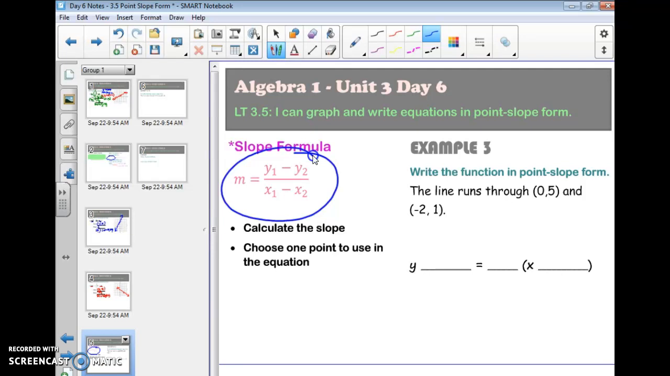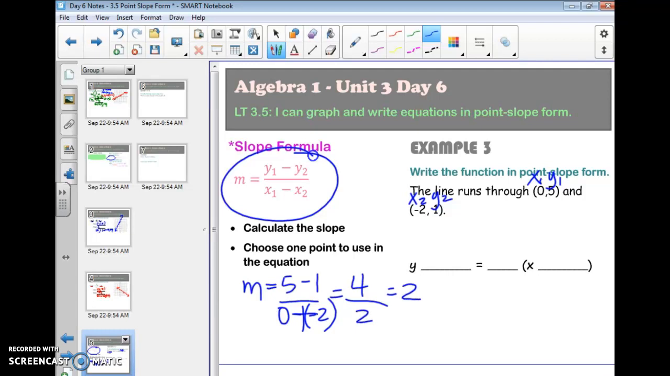It doesn't matter which one I call x1 and which one I call x2. But whatever one I call x1, y1 goes with it. So I call that one x1, 5 is the y1, call this one x2, that'll be y2. So I'm simply going to plug in my points here. So y minus y, so 5 minus 1 over 0 minus, second negative, we put that in parentheses. 5 minus 1, that's 4. 0 minus negative 2, that's a positive 2. So the slope is 4 over 2, which is 2.